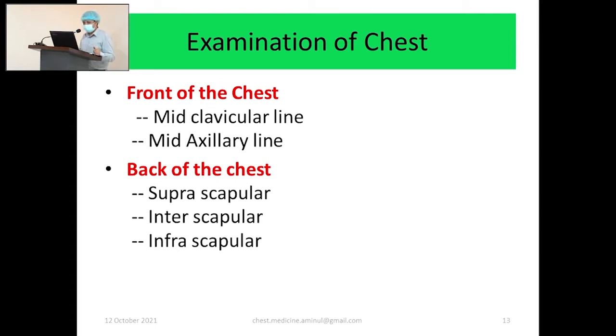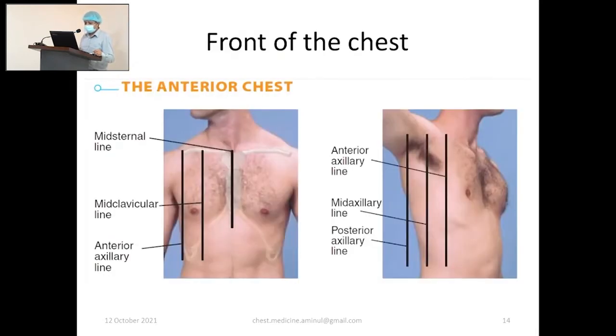In the back of the chest, you should examine above the scapula, just one or two strokes, then the interscapular line, that's between the vertebra and scapula on both sides, then the infrascapular line. Below the angle of the scapula, we will give some strokes or place our stethoscope too. So this is in the chest. Yeah, we will examine in the mid-clavicular line.